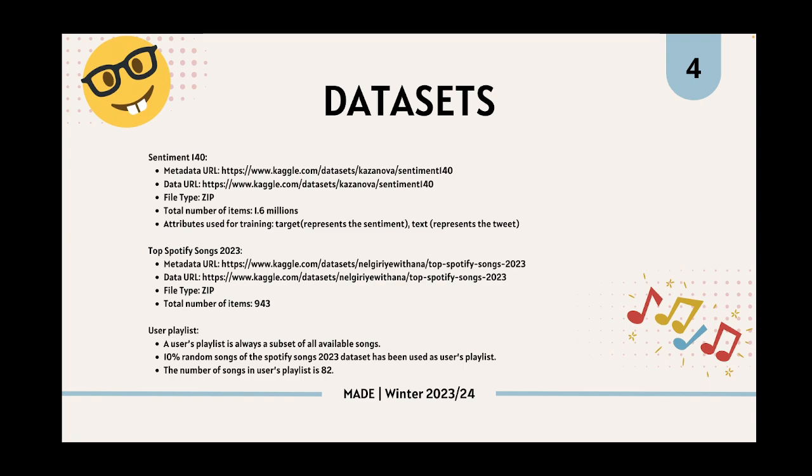But for demonstration purposes, I have randomly chosen 10% of the Spotify Songs 2023 dataset to use as users playlist. So to be exact, there were 82 songs in our dummy users playlist.